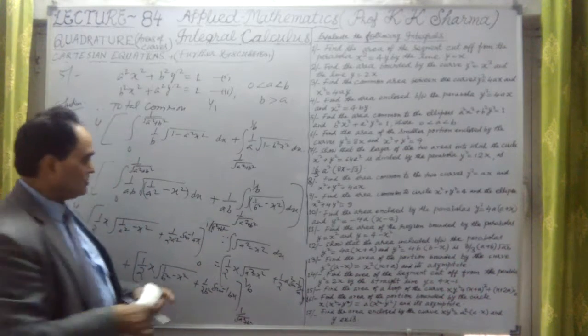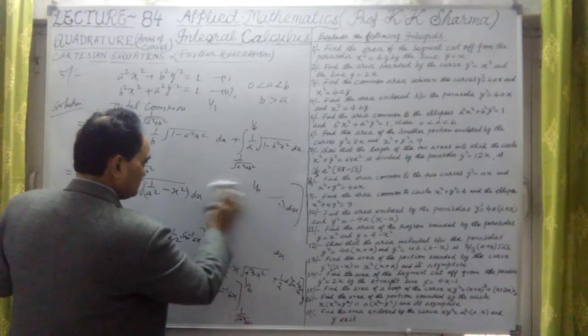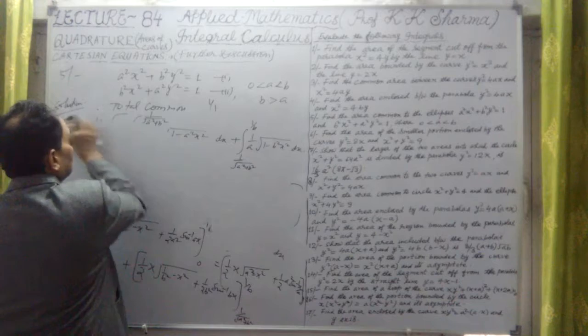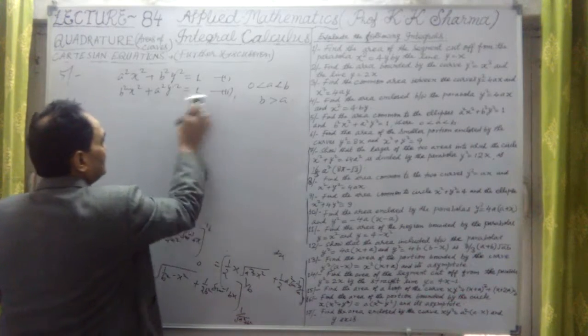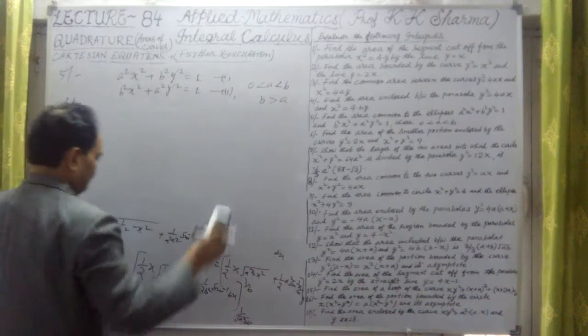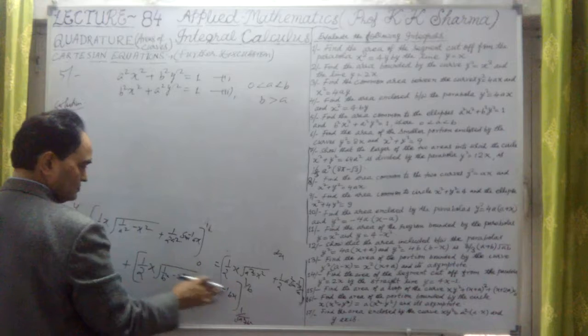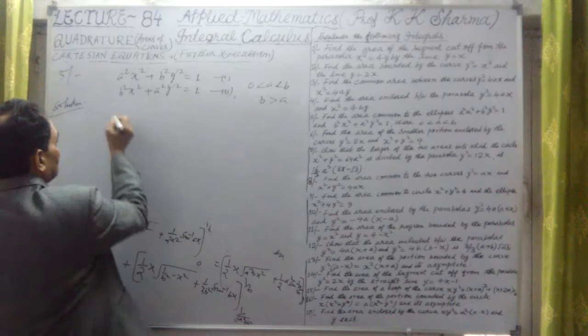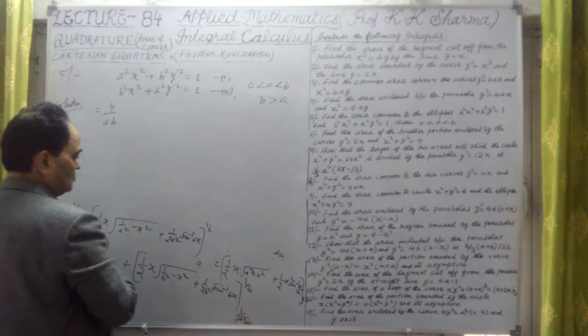Okay, now let us solve it further. So let me rub this out. So this common area, let me find out here what these two values are to be calculated. This is the total area. So first is 4 upon ab, which I took common out of the whole bracket.